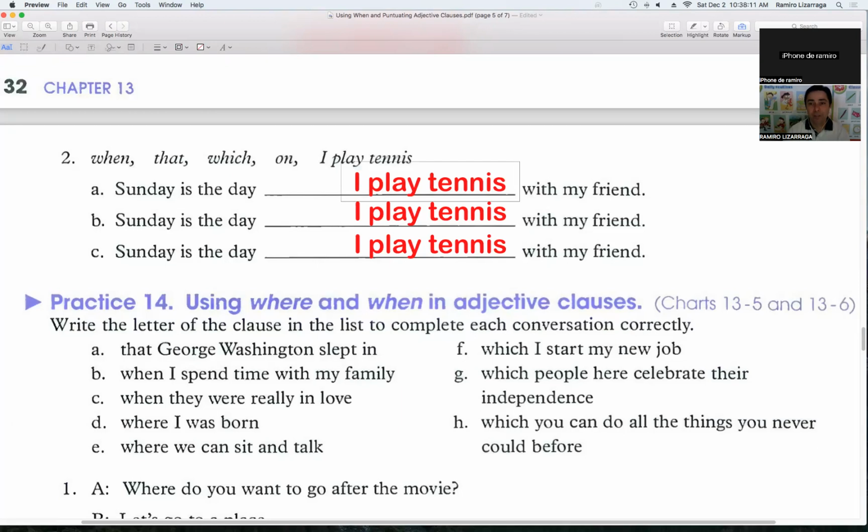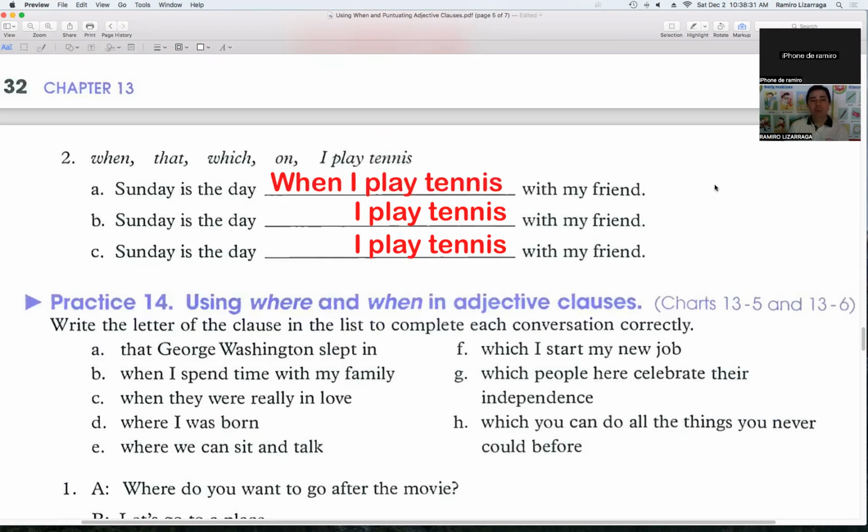Oh, very good. But you can also finish the sentence with it. Saturday is the day when I play tennis with my friend. But that was a really nice answer, you know? So you can say this. Saturday is the day when I play tennis with my friends. That was a really nice answer, Angelina.